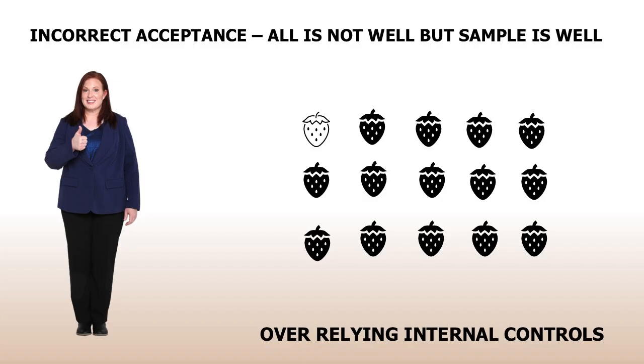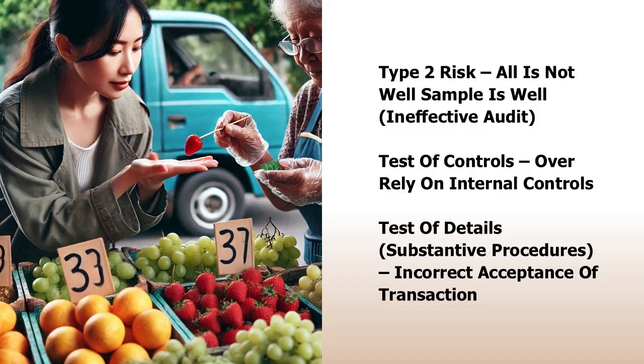In case of test of details, it is called incorrect acceptance, and in case of test of controls, it is called over relying on internal controls, because based on the sample, the auditor assessed that internal controls are good but actually they are not. So now, the auditor will do less substantive procedures based on this assessment, which is over relying on internal controls. This will result in an ineffective audit.